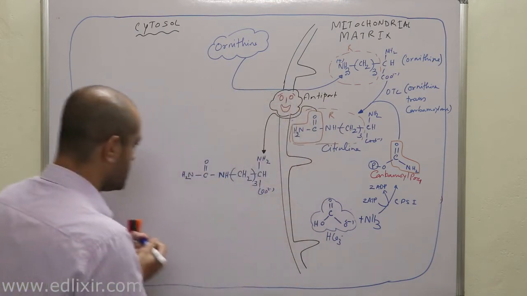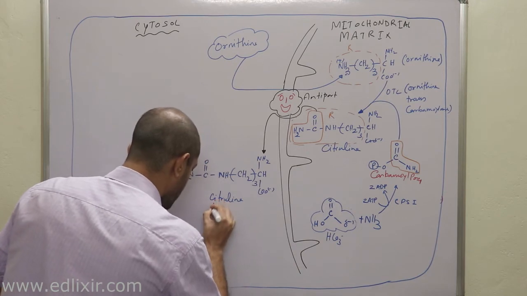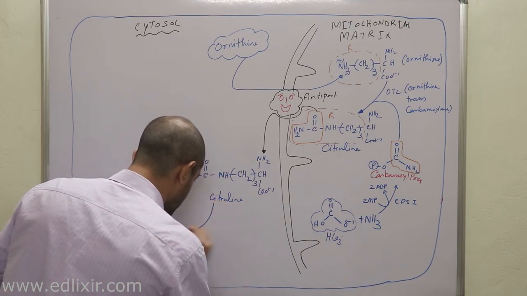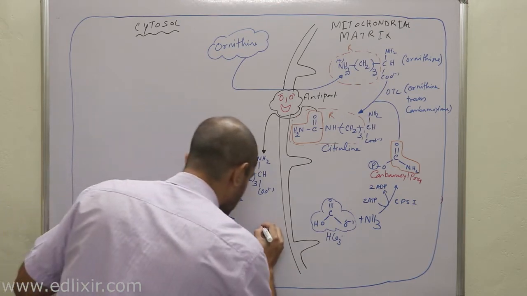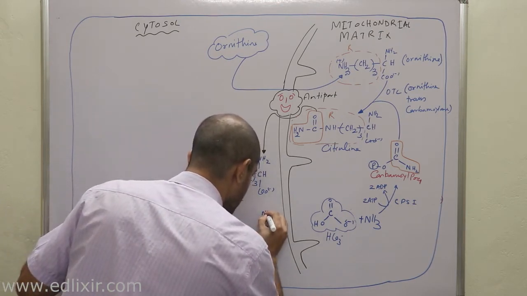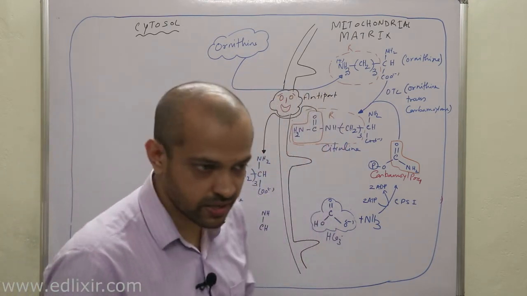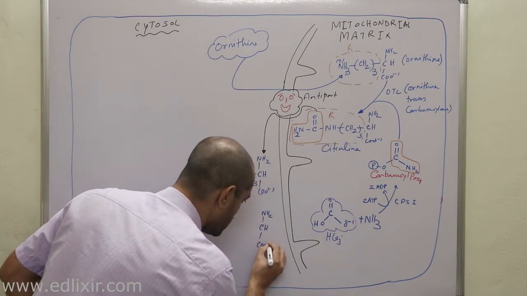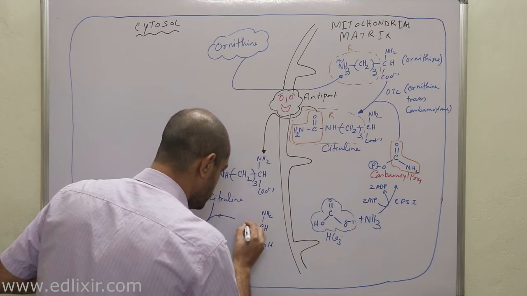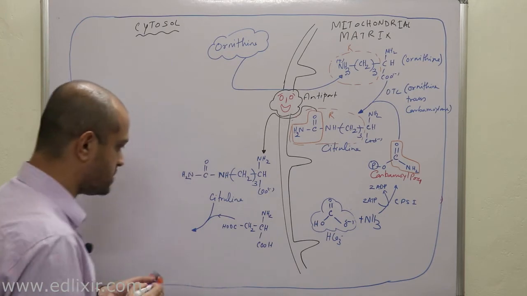Now listen, with this citrulline molecule, another molecule will bind, which is called aspartate. How to draw aspartate? Everybody knows. For aspartate, the R group is CH2COOH, right? It's an acidic amino acid, okay? CH2COOH. So this is aspartate.